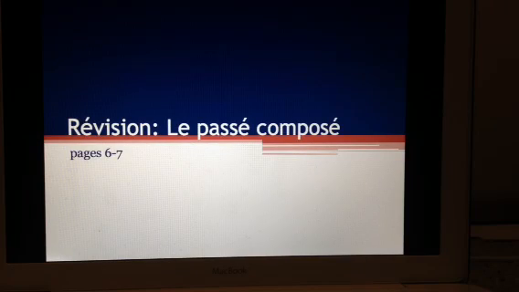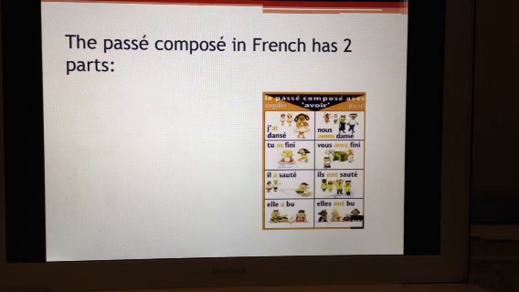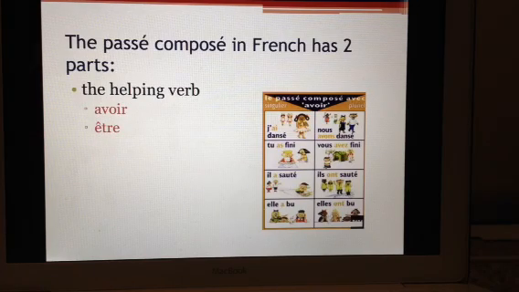Bonjour, this is our review of le passé composé. This is on pages 6 and 7 of your packets. The passé composé in French has two parts. The first part is your helping verb.